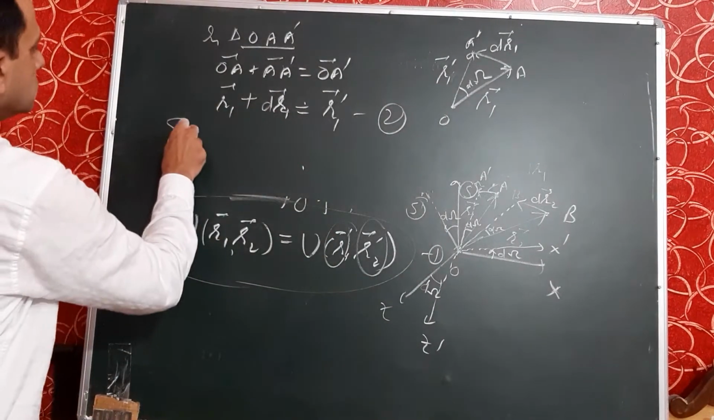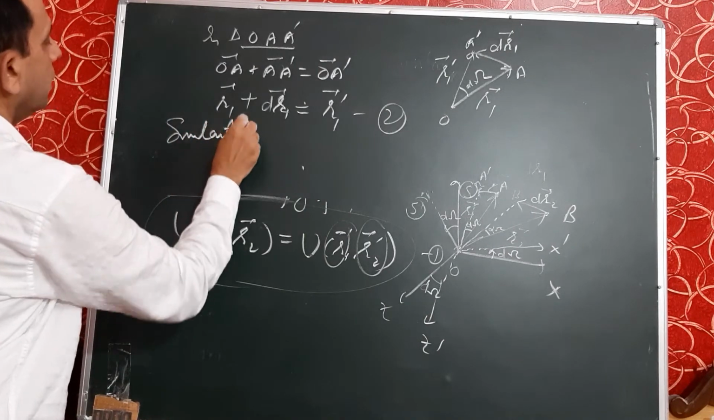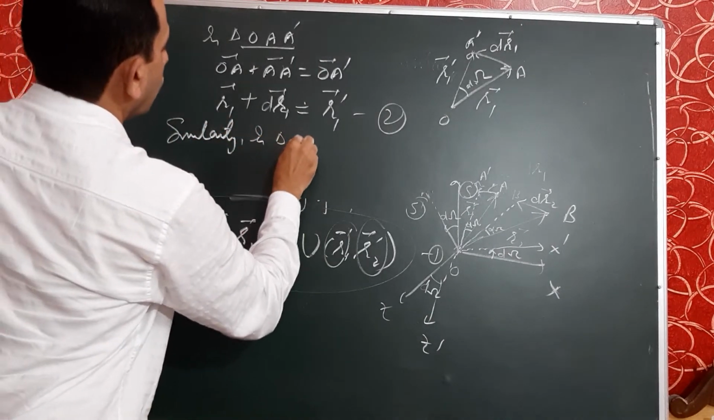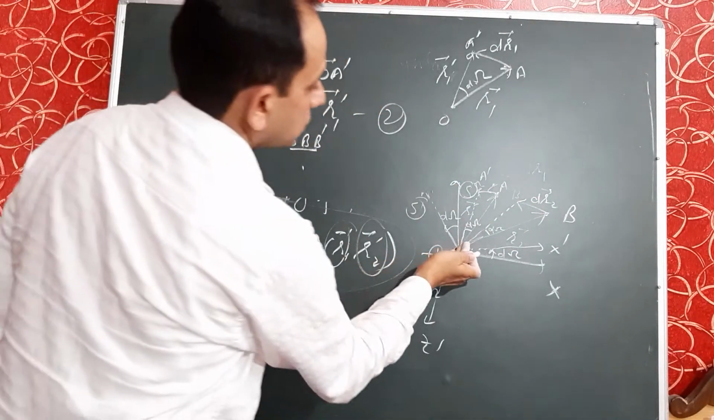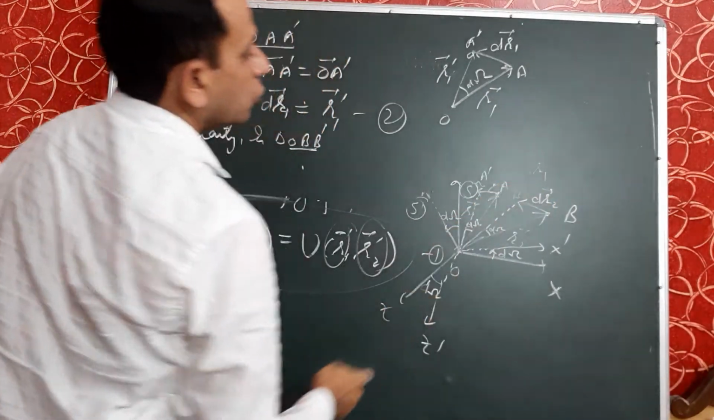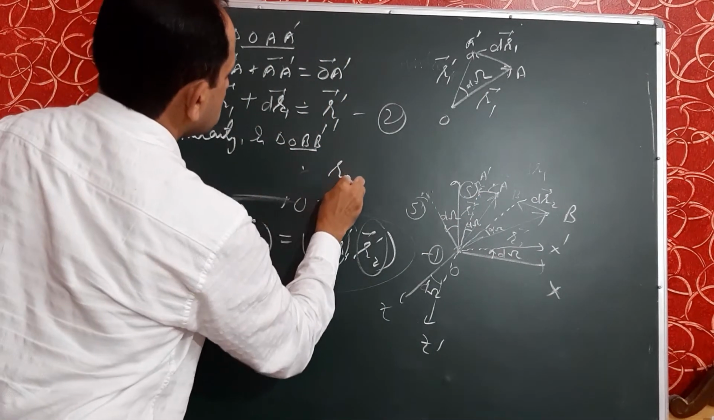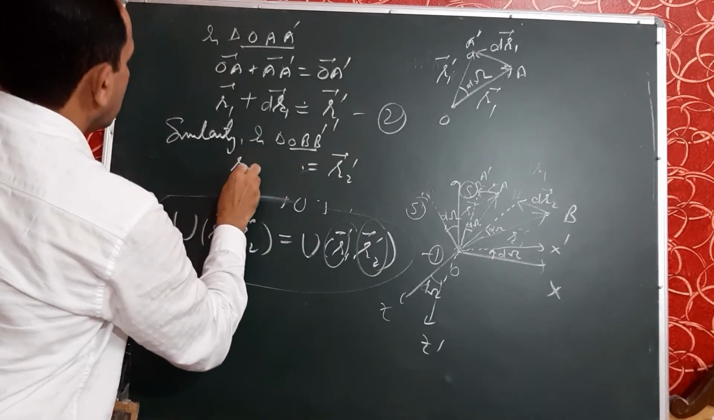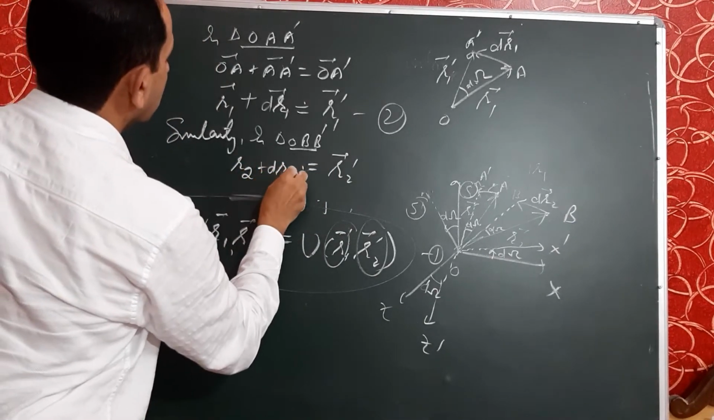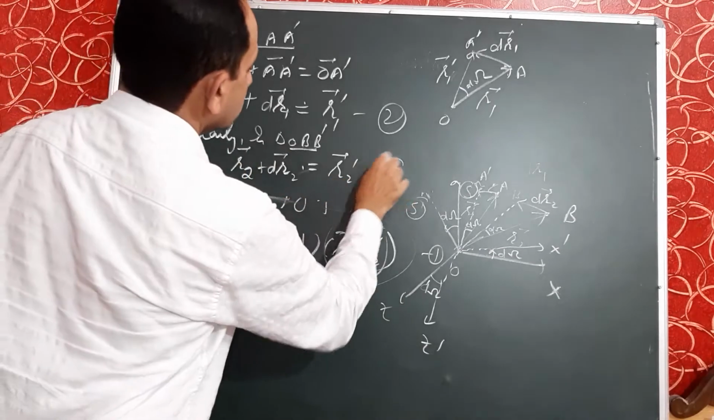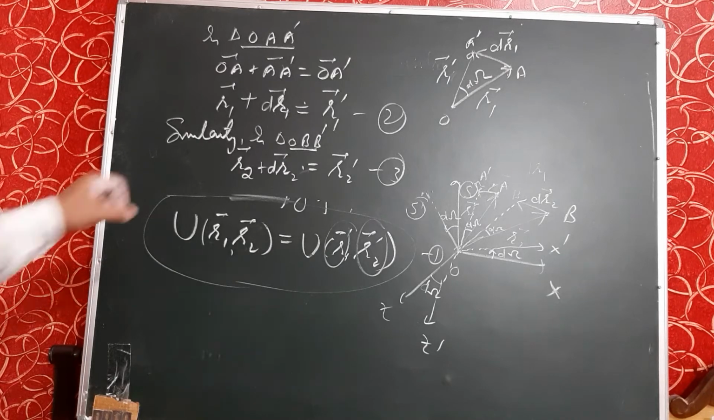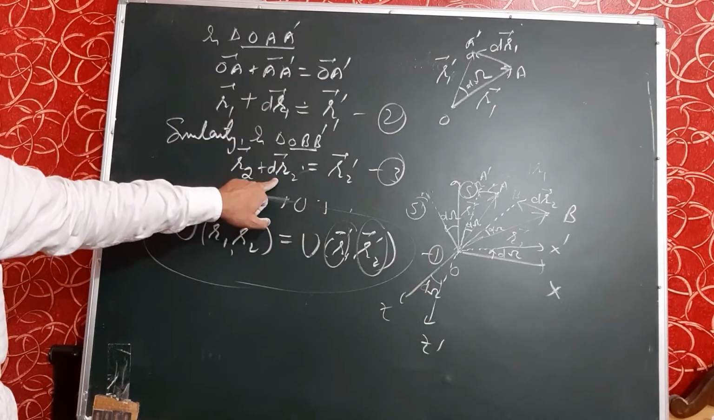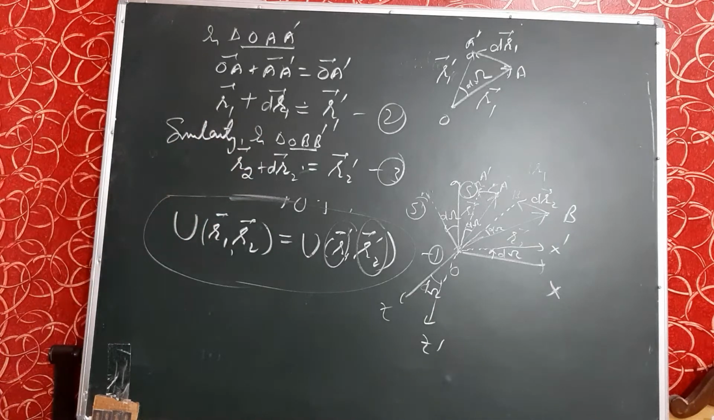Similarly, in triangle OBB dash, with O, B and B dash, again this is R2, this is dr2 and this one is R2 dash. So, R2 dash is R2 plus dr2. This is the third equation. This article is very similar to the previous article, but the difference is only that here it is dr1, it is dr2, but in the previous article both are dr, and the rest of the article is the same as the previous article.